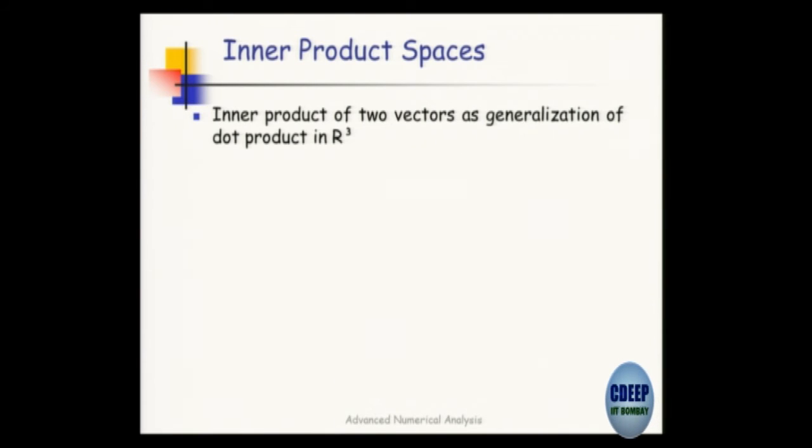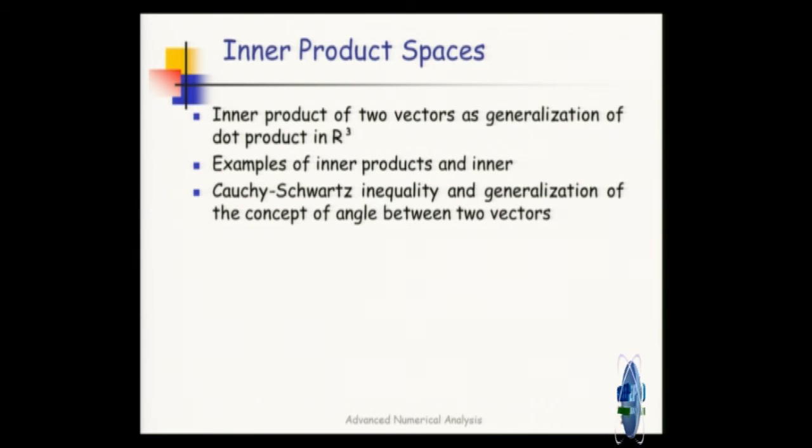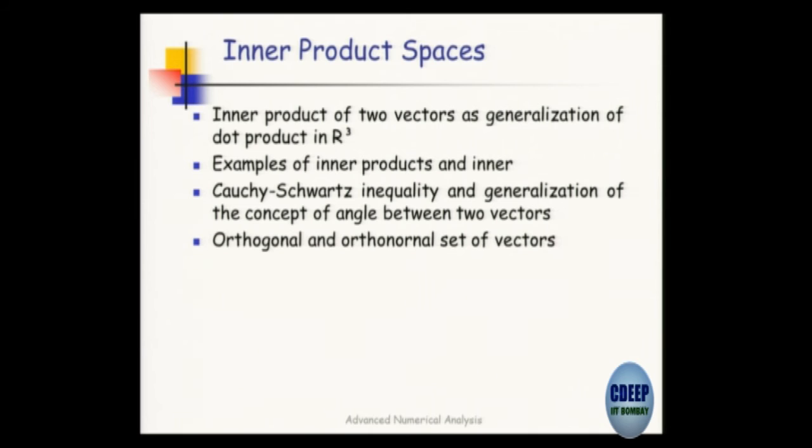Particularly in inner product spaces, it's important to teach that it is a generalization of the dot product. You can give examples of inner products in different inner product spaces. This name, Cauchy-Schwarz inequality, probably sounds unfamiliar, but it is nothing but A dot B equal to mod A mod B into cos theta. In a more generalized form, in any vector space, if you teach this, then it's very easy to appreciate orthogonality and define orthogonal sets in different vector spaces.